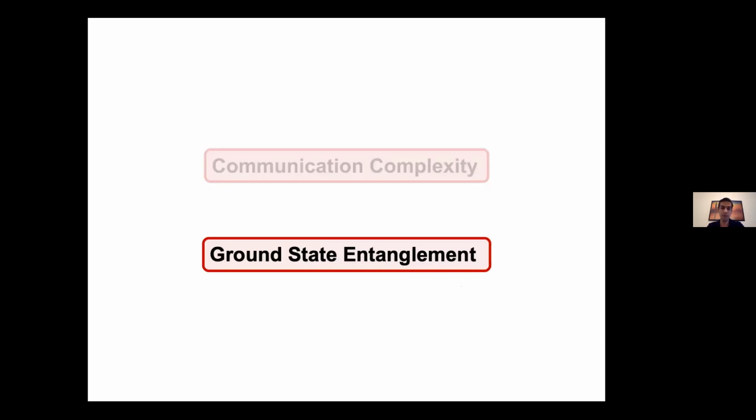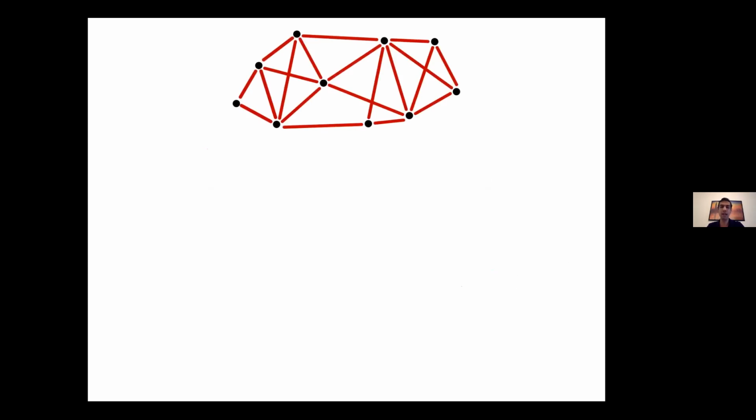In the next part of the talk, I'll switch to another problem, the structure of entanglement in ground states, that turns out to be related to what I've been discussing so far. So suppose we have n qubits that interact with each other, and you can assign an interaction graph like this that describes who's interacting with who. The details of how these particles interact is given by a local Hamiltonian. Each local term here corresponds to an edge of this interaction graph.